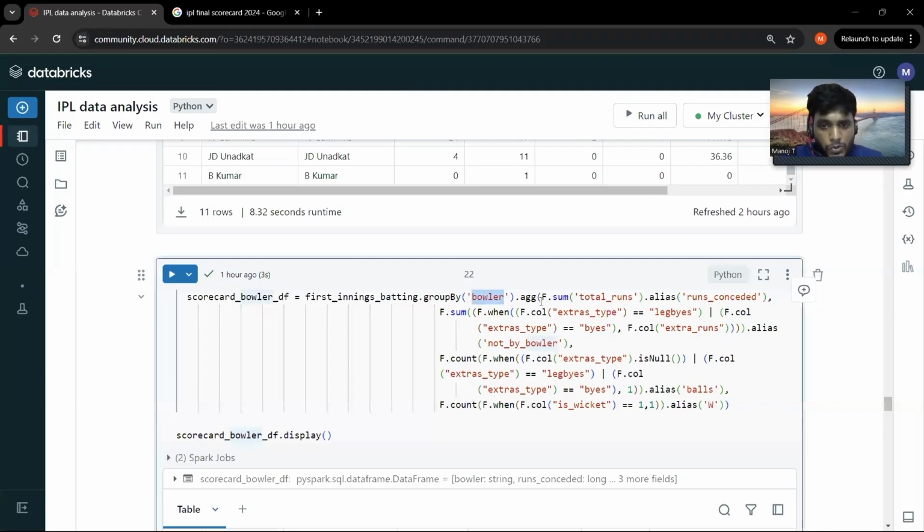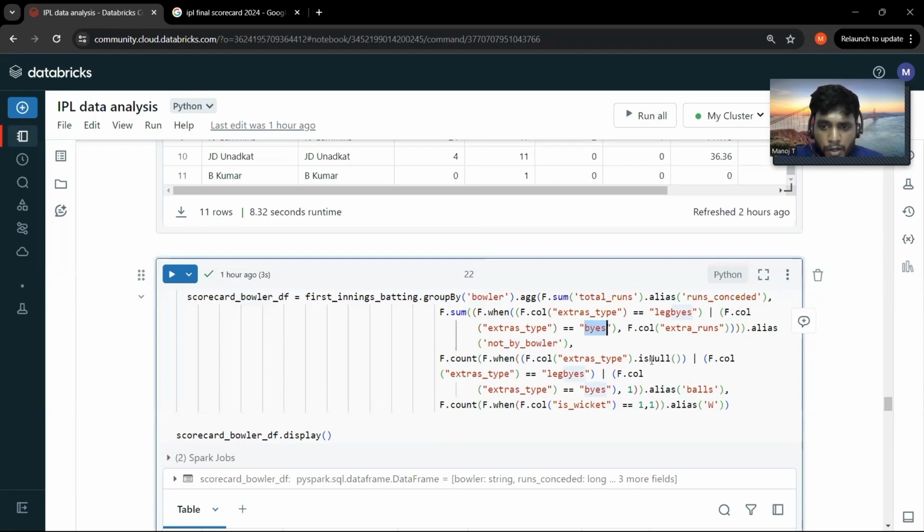To do that, in the very first column I have the total runs, and in the next column I have the runs which are not considered by the bowler, that is leg byes and byes, right?